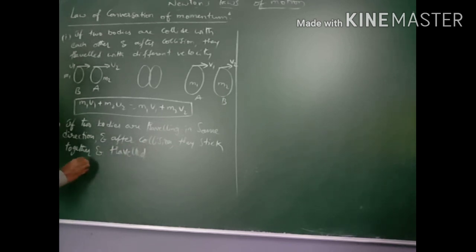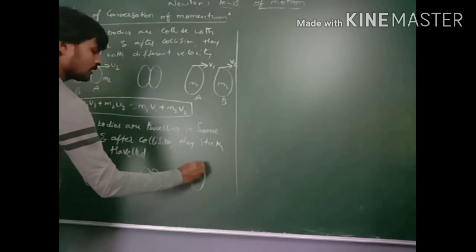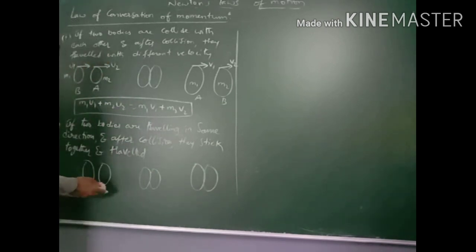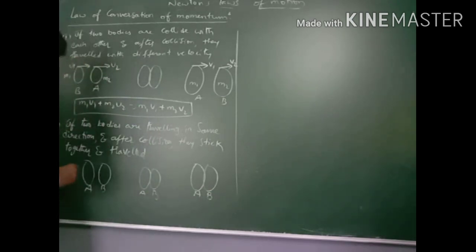That means body A and body B are traveling in the same direction, with velocities u1, u2 and masses m1, m2.